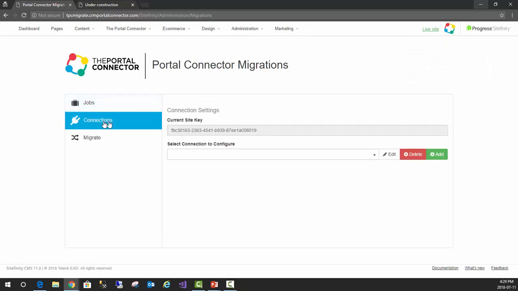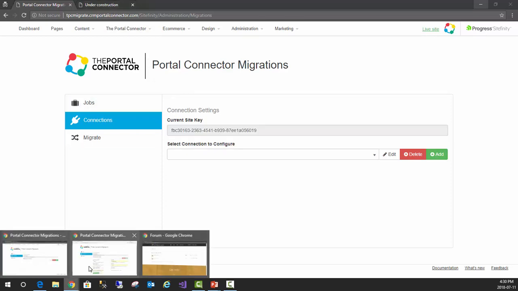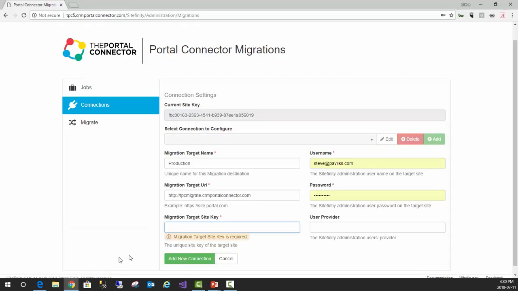It's under connections, and there it is, current site key. Again, this prevents other sites from migrating content to a site that doesn't have permission. Flipping back to our source site, we'll just paste that migration key right in there.